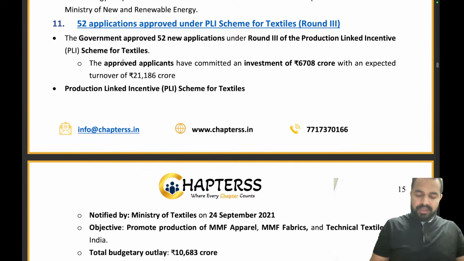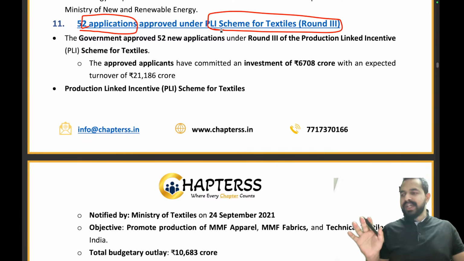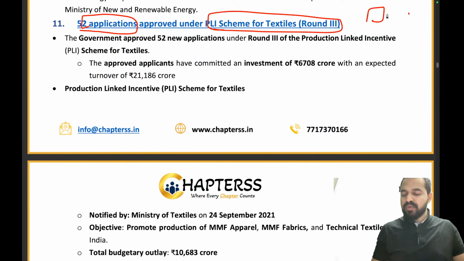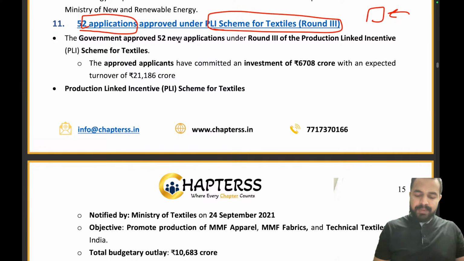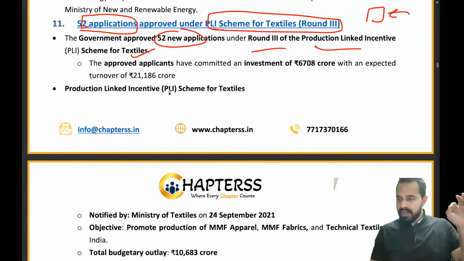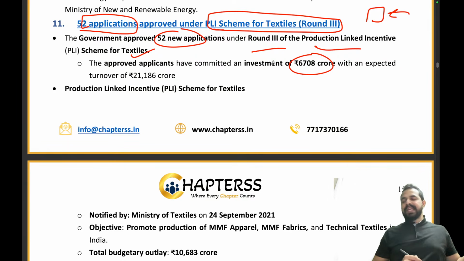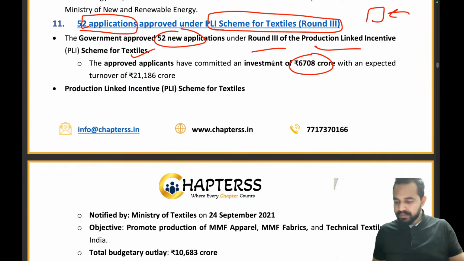The next question is on the scheme. Recently 52 applications have been approved under the PLI scheme for textiles. We already discussed the PLI scheme earlier, right? The PLI scheme is the Production Linked Incentive scheme. When you produce more, you will be incentivized more. That was the concept of the PLI scheme. So the government has approved 52 new applications under round 3 of the PLI scheme for textiles. The approved applicants have committed an investment of 6708 crores, with an expected turnover of 21,186 crores.